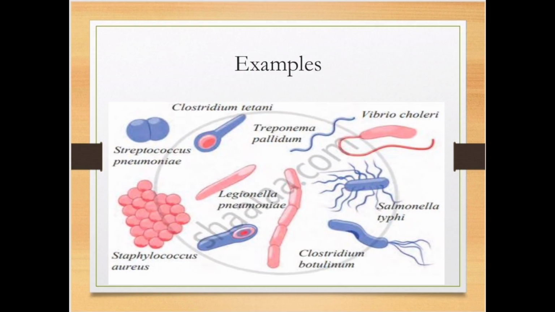There are different organisms which cause different diseases, pneumonia, food poisoning, cholera, typhoid, etc. There are beneficial bacteria also, such as lactobacillus, which is present in curd. So there are useful bacteria as well as harmful bacteria.